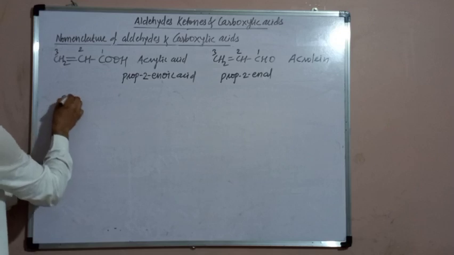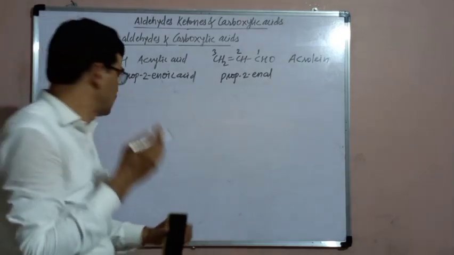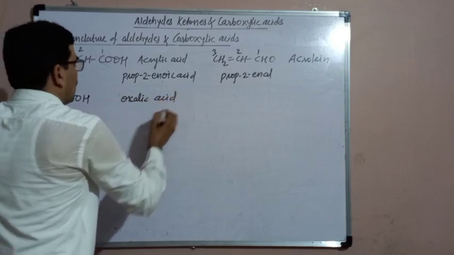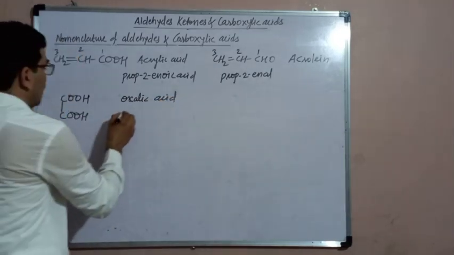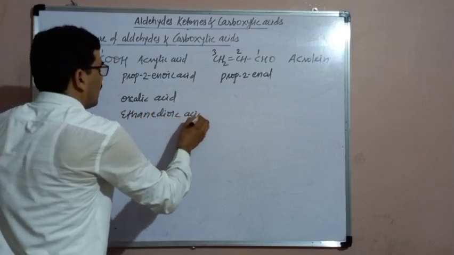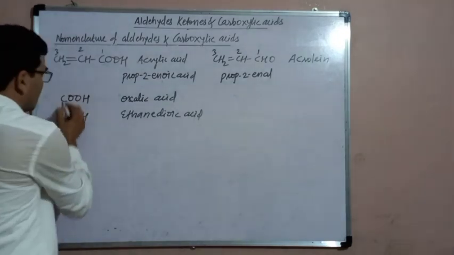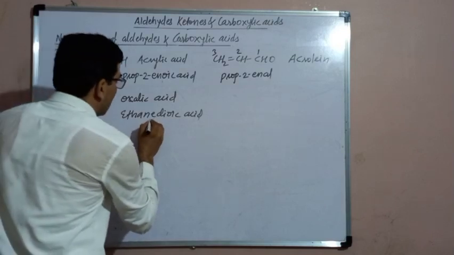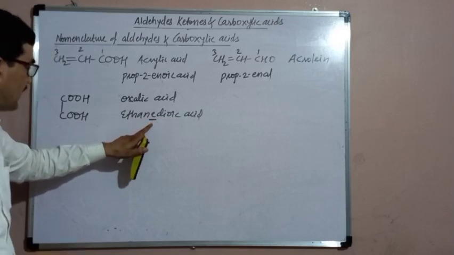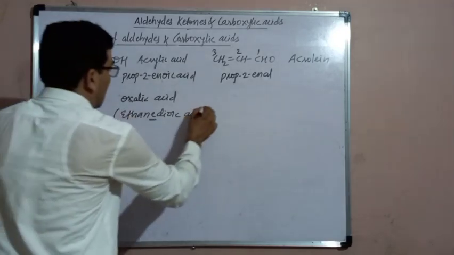Then, dicarboxylic acid. This is oxalic acid. The common name is oxalic acid. The IUPAC name of this acid will be ethanedioic acid. Its parent alkane will be ethane, because there are 2 carbon atoms. But here, as it is a dicarboxylic acid, from the name of the parent alkane, the ending E is retained there. E must be retained there. And instead of "oic acid", "dioic acid" is written. So its IUPAC name becomes ethanedioic acid.